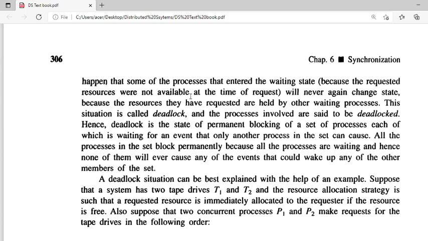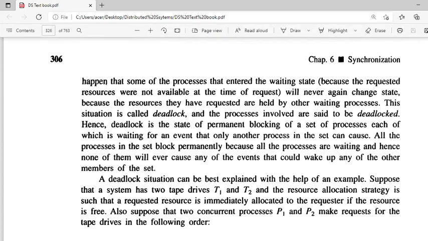Why? Because all the resources may be held by other processes that are themselves in the waiting state for other resources. It means the processes P1 and P2 are already each holding a resource. We will see this example here. That situation is called a deadlock state.